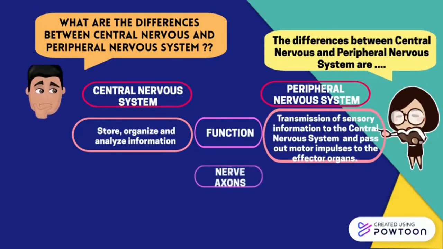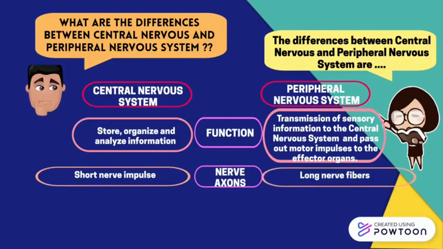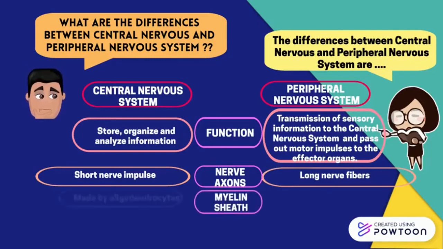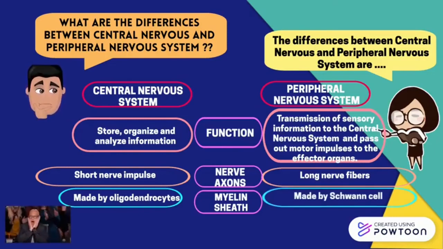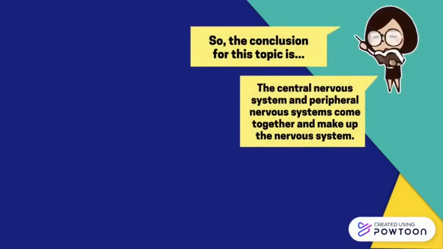Next, central nervous system nerve axons consist of slender projections and carry significantly short nerve impulse, while peripheral nervous system composed of long nerve fibers with a length up to 1 meter. Lastly, myelin sheath of central nervous system are made by oligodendrocytes, while myelin sheath of peripheral nervous system made by Schwann cell. In conclusion, the central and peripheral nervous systems come together and make up the nervous system.